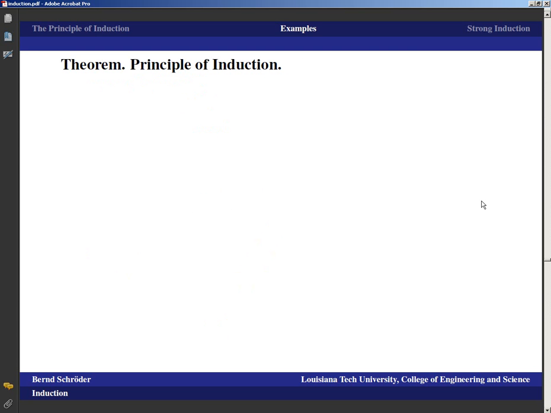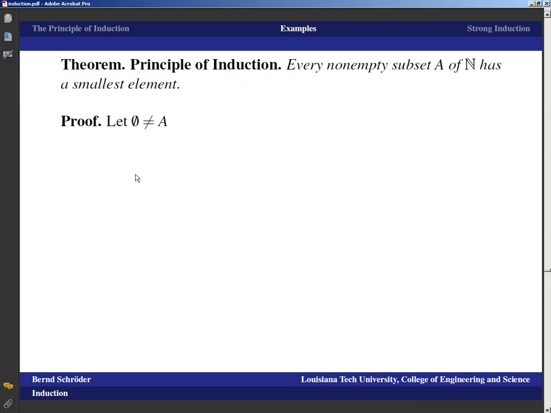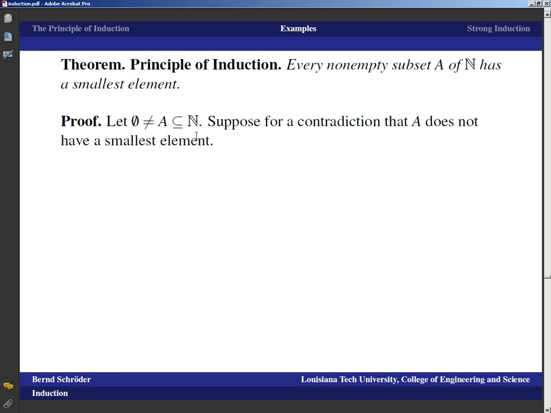The principle of induction has a variety of forms, and that's what we're going to conclude with. For example, every non-empty subset A of the natural numbers has a smallest element. Sometimes we use that in order to prove something by induction, but here we're just going to prove this statement itself. So, proof. Well, if the empty set is not equal to A, and A is contained in the natural numbers, then we suppose for a contradiction that A does not have a smallest element.